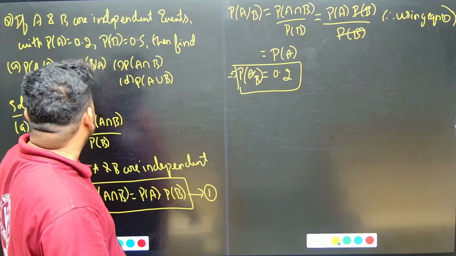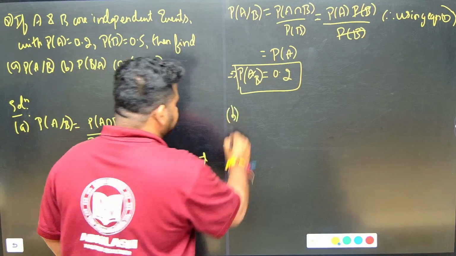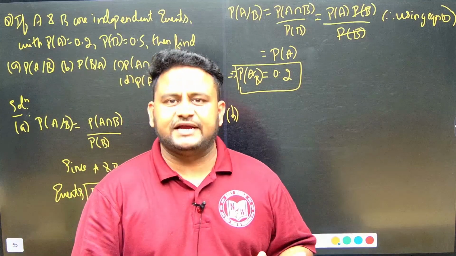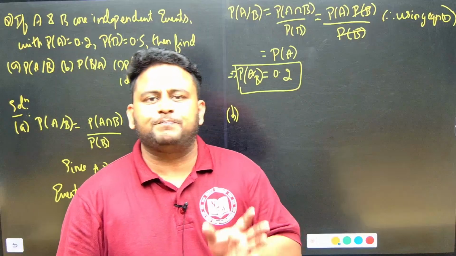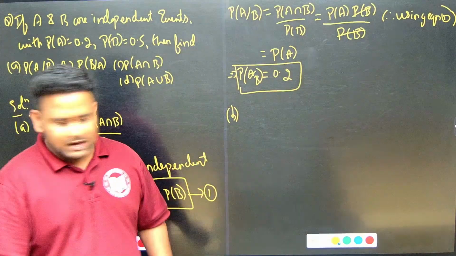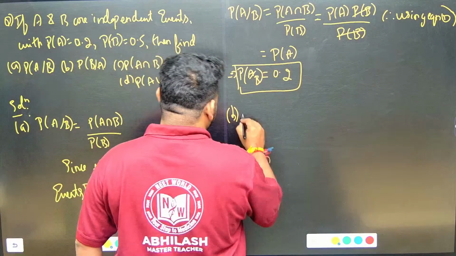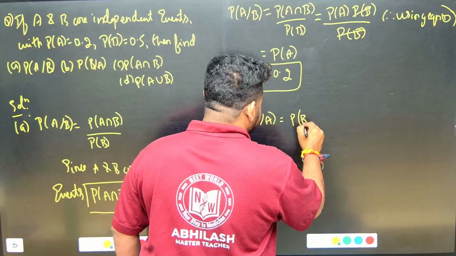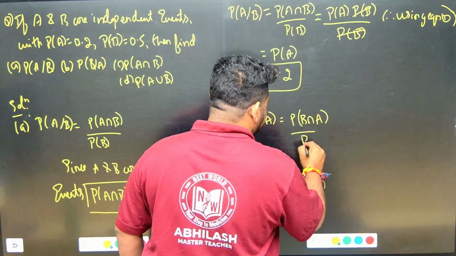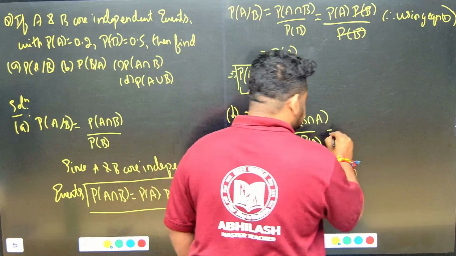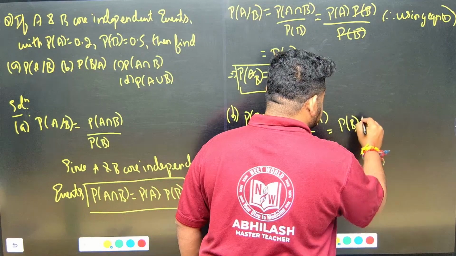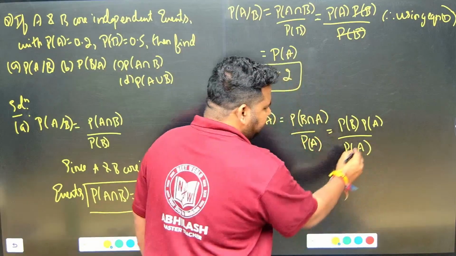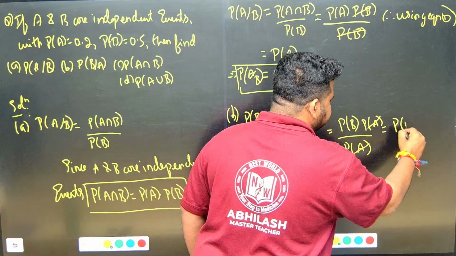Now let us go to sub question 2. Please pay attention. They have told that A and B are independent events. So P of A intersection B will become P of A into P of B. Now P of B by A, we have to find out, can be written as P of B intersection A divided by P of A. By using conditional probability, P of B intersection A can be written as P of B into P of A. P of A can cancel, that will be equal to P of B.